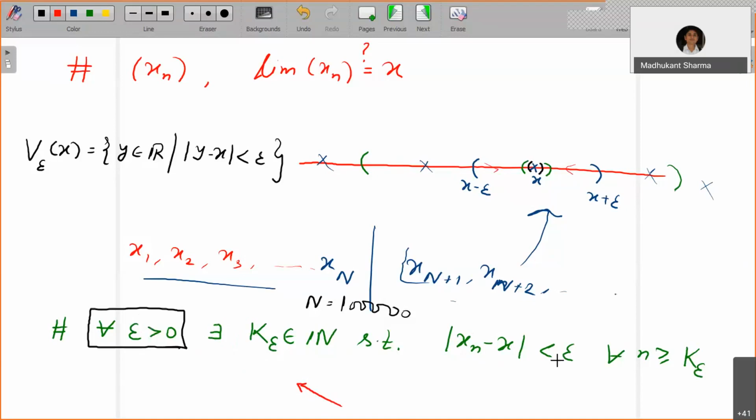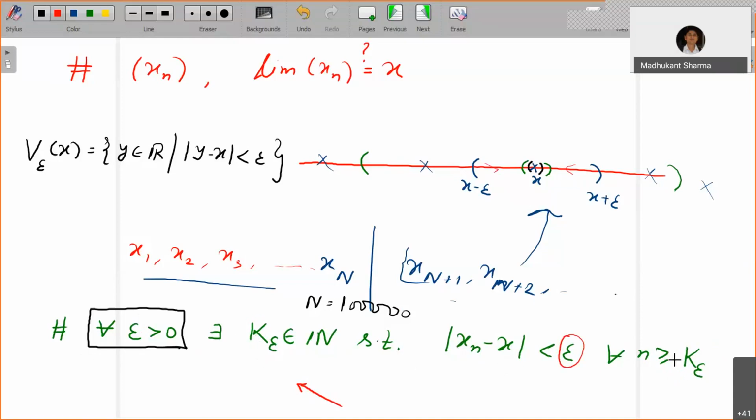Okay, so epsilon, this all depends on epsilon. If you take epsilon as small as possible, what does this imply? It means that after this there is a barrier, greater than or equal to k epsilon. We don't know whether k epsilon is 10 lakh or 1 lakh or 100 or 10, but you are able to identify such a barrier.